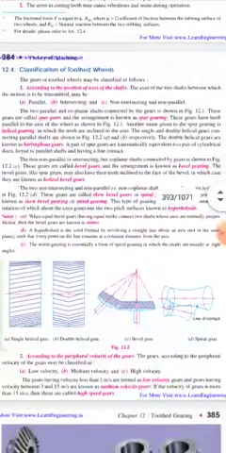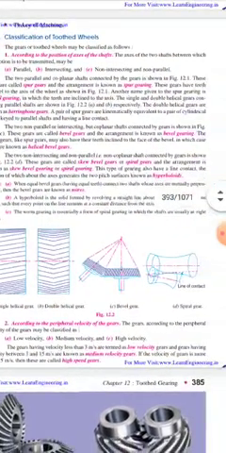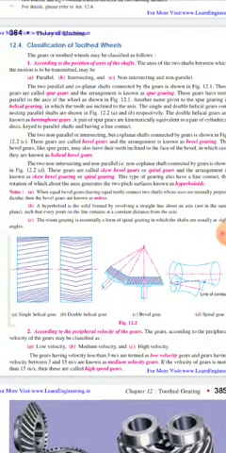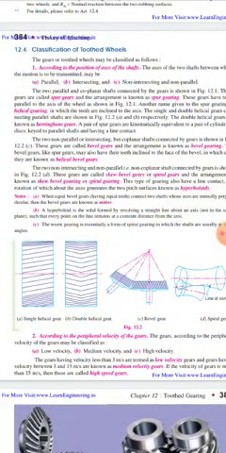Now we come to the classification of toothed wheels. Gears can be classified according to the position of axis of shaft. The shafts may be parallel, intersecting, or non-intersecting and non-parallel. As you see in the figure, there are some gears written here: single helical gear, double helical gear, bevel gear and spiral. What does it mean?